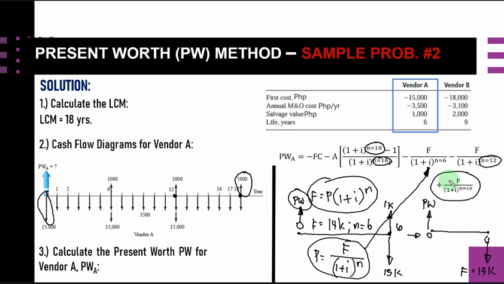Our F here is simply this 1000. We will now proceed to substituting the values for our FC, our i, and our N to get the present worth amount of vendor A.